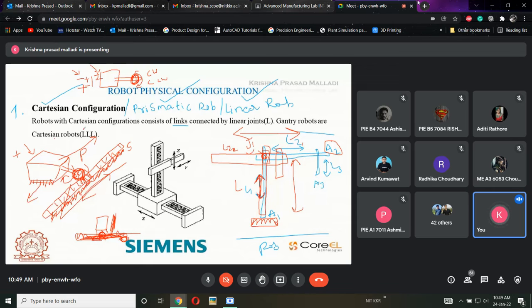See, if there is a linear movement, then a rack and pinion joint will always come into existence. This movement is rack and pinion, this movement is rack and pinion. Now this movement is also in the upward and downward direction, so this is also linear. Now how many linear movements are there here?